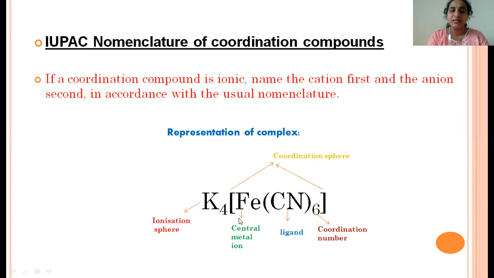So while writing the IUPAC nomenclature of this compound, first we have to write the cation sphere, then the anion sphere. And in this sphere, this is called the metal ion, this one is called the ligand, this one is called the coordination number, and the entire square bracket is called the coordination sphere.